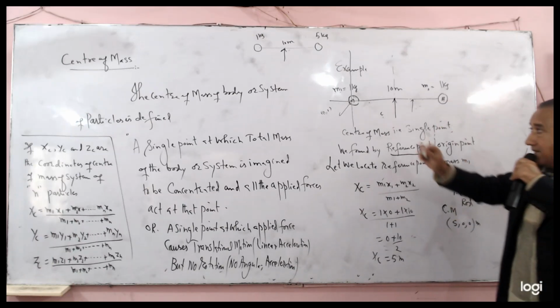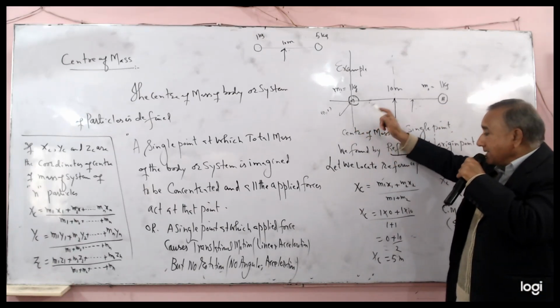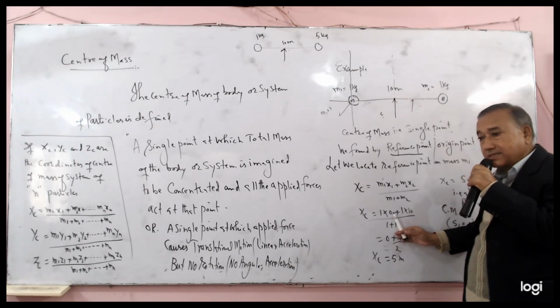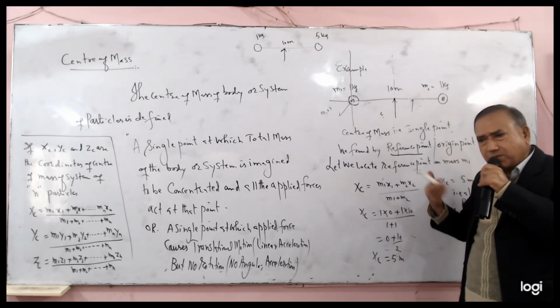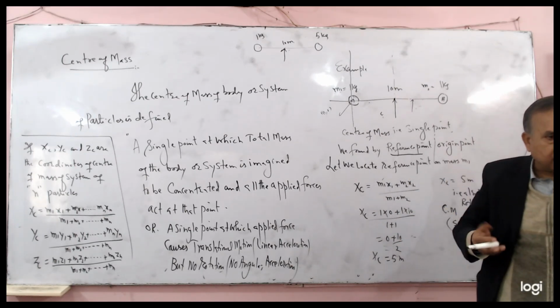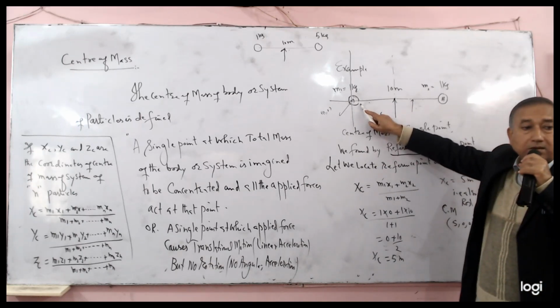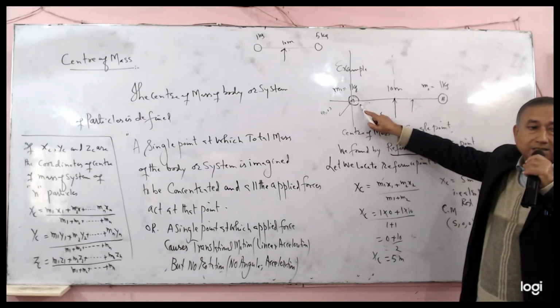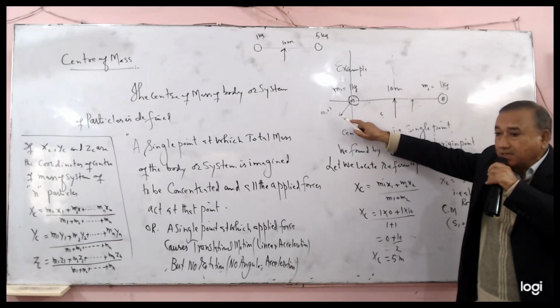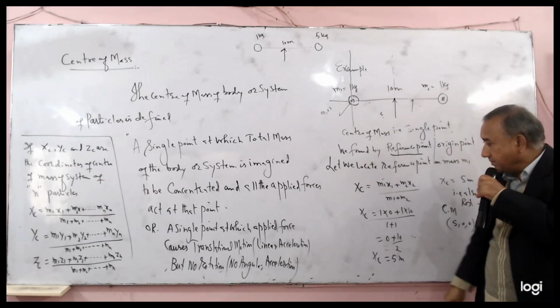According to the reference point, what is x1? It is 0. Why is it 0? Because we locate the reference point on M1. The coordinate is 0, 0.